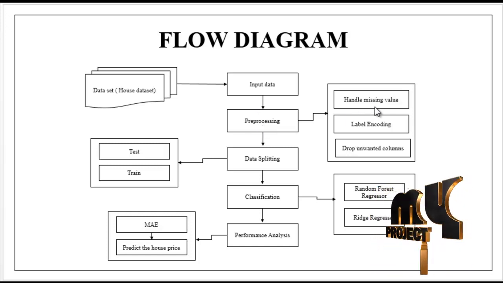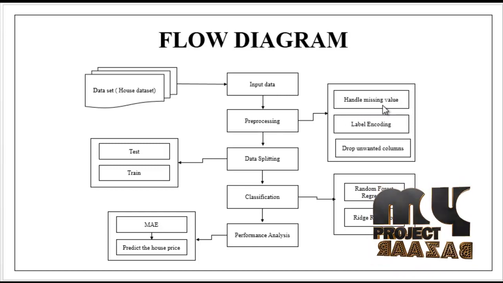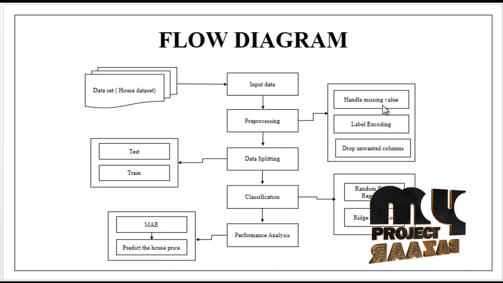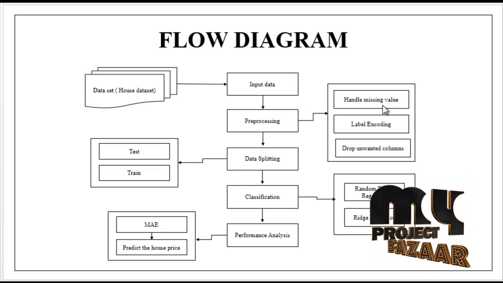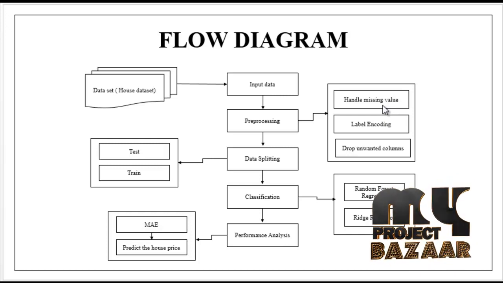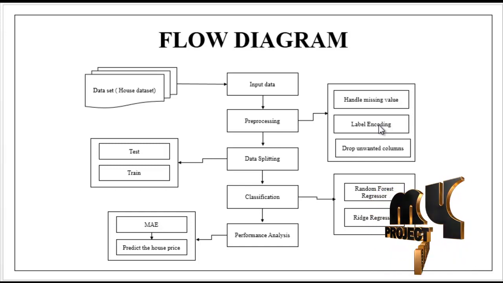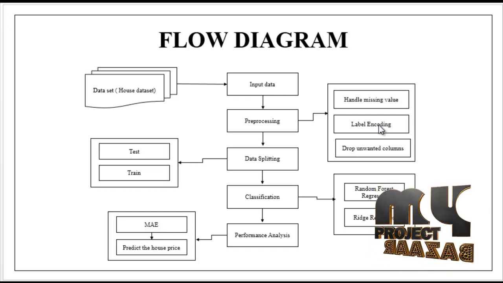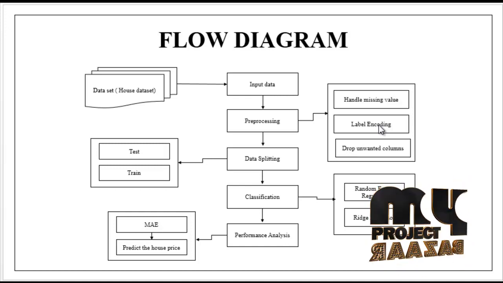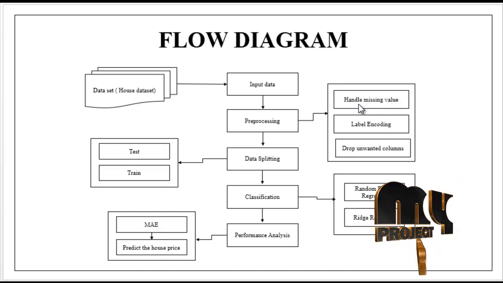In this step we handle missing values. Handling missing values means we check whether any missing values are present in the dataset. If there are any missing values, we replace them with zeros or the median or mean value, else we ignore them. After that, label encoding. Label encoding means we convert the strings into numeric integer values so they are machine readable. The purpose of handling missing values is to avoid wrong predictions.